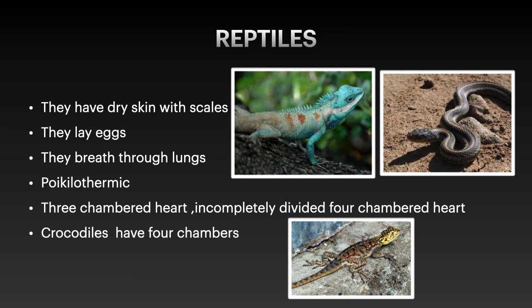We see this in reptiles, whereas in the pisces, a two-chambered heart. In the amphibians, a three-chambered heart. In the reptiles, three-chambered, with the fourth chamber incompletely divided. So I think there is a betterment of characteristics from the pisces, and when we move towards the mammals, we are going to see well-organized bodies and well-developed organs. So these reptiles are three-chambered with the fourth chamber incompletely divided, but the crocodile, which belongs to the reptiles, shows a four-chambered heart.